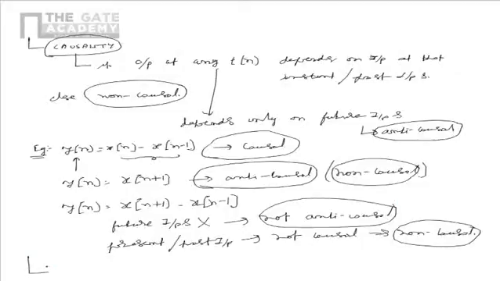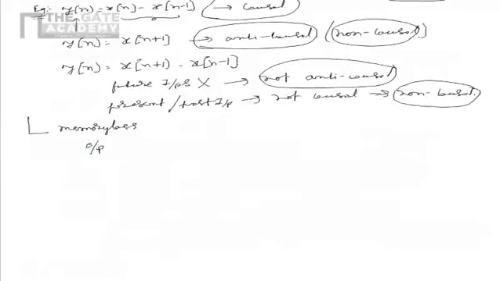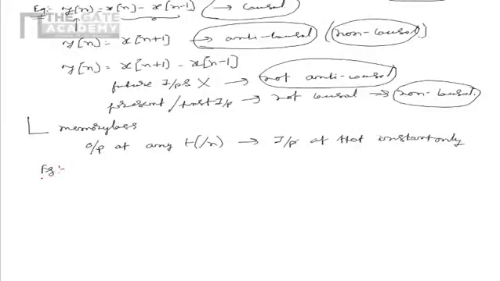Now we will look into another way of characterizing the systems, that is by memoryless property. A system is said to be memoryless if output at any instant depends on the input at that instant only. So for example, if you take the system y of n is equal to 2 into x of n plus 3, we see that the output at any instant n depends on the input at that instant n. So this system is memoryless.